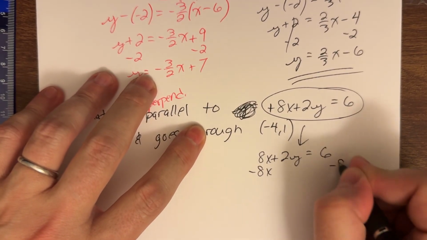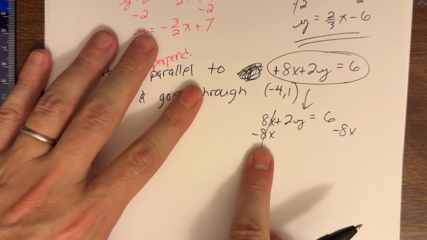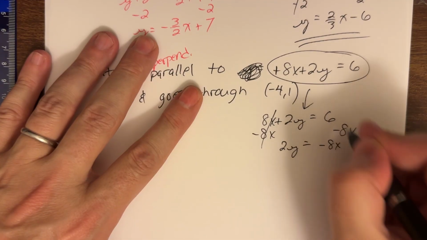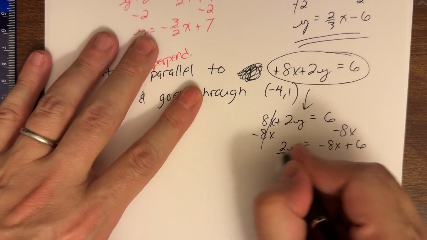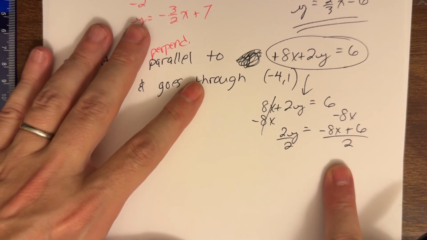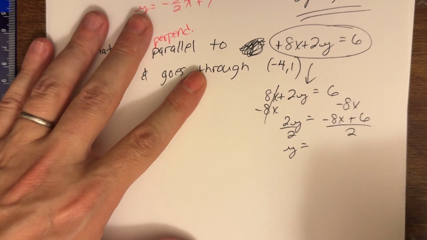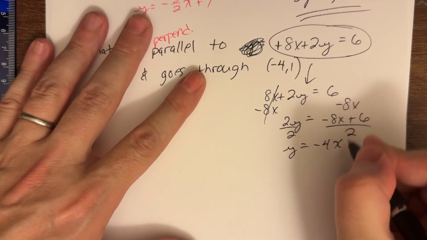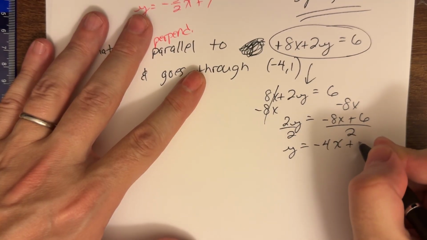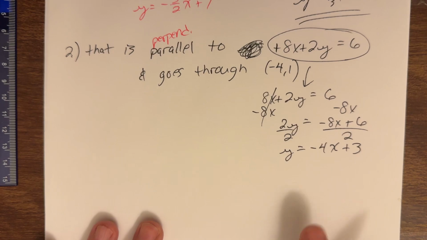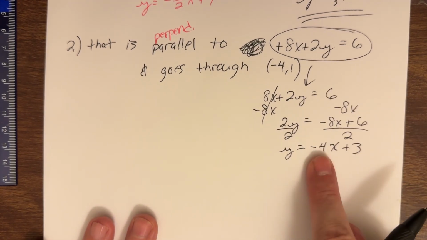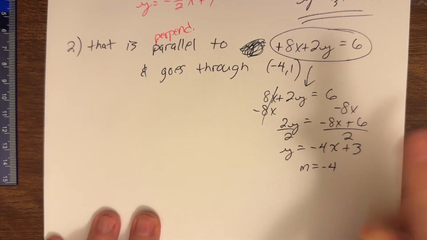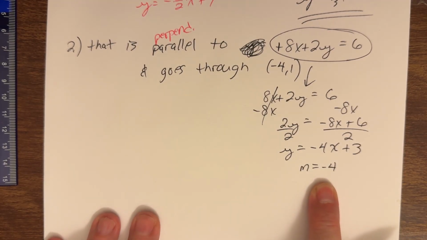I'm gonna subtract 8x from both sides, cancels, 2y equals minus 8x plus 6. Divide both sides by 2. Here I get my y equals. Negative 8 divided by 2 is a clean minus 4. X comes down. 6 divided by 2 is 3. Now that line is in my better form. So now I can look at this and say, okay, the slope is minus 4.